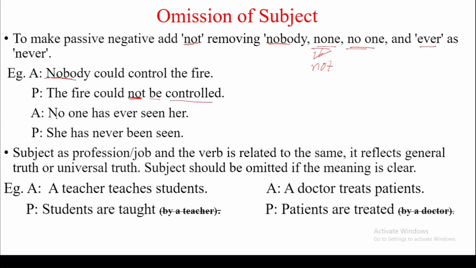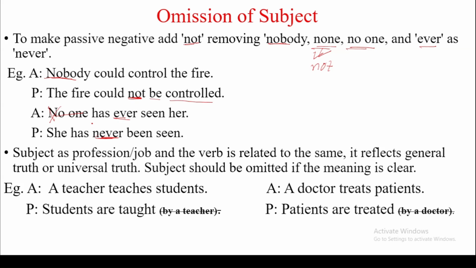In another example, no one has ever seen her. So its passive will be she has never been seen. So ever is changed into never. And no one is a vague pronoun, so we don't need to mention it.